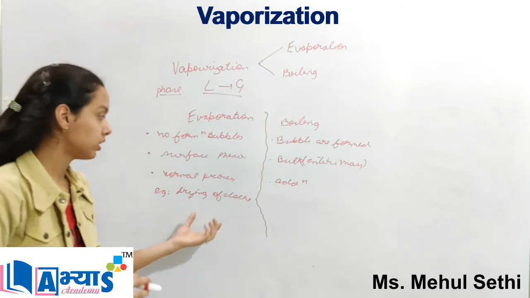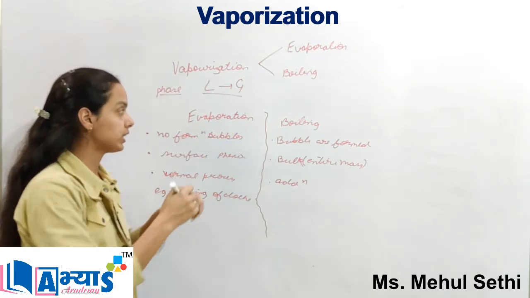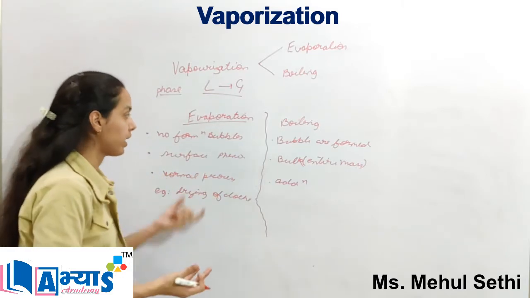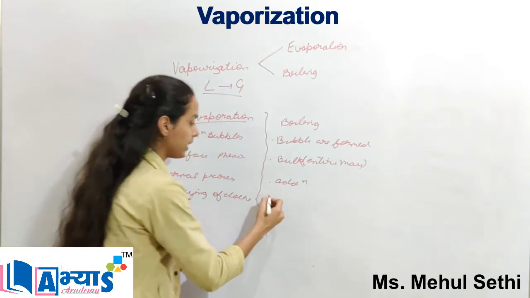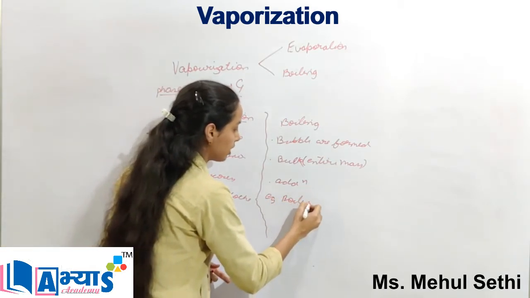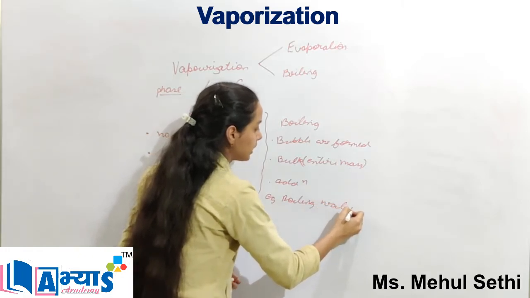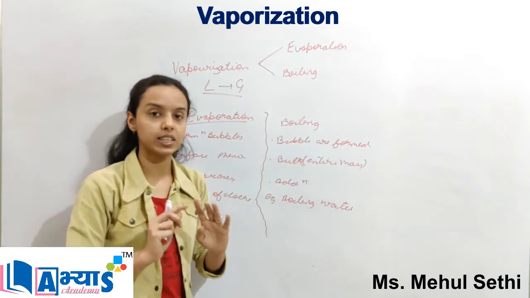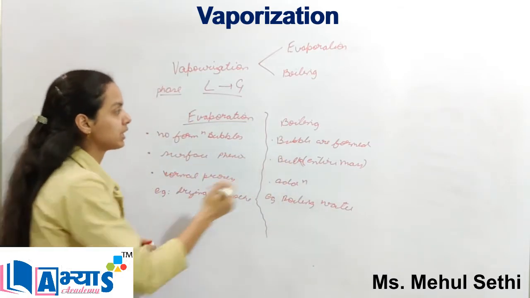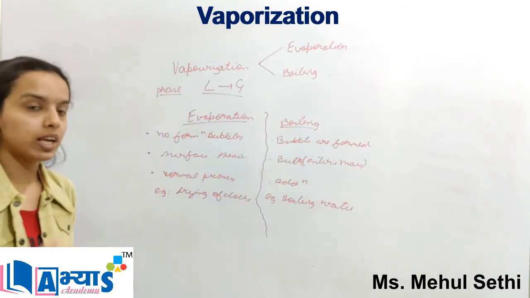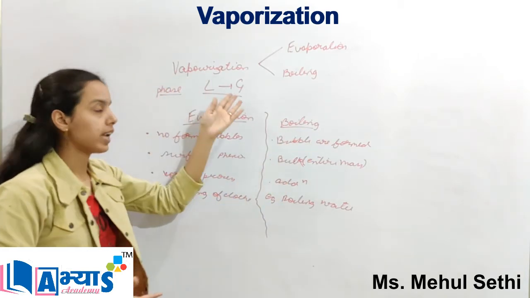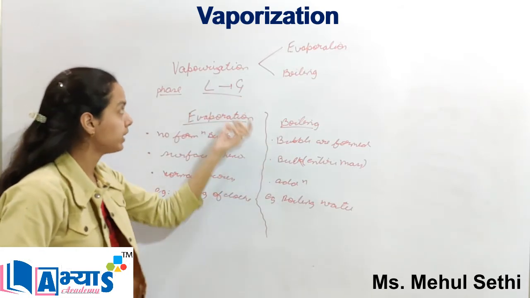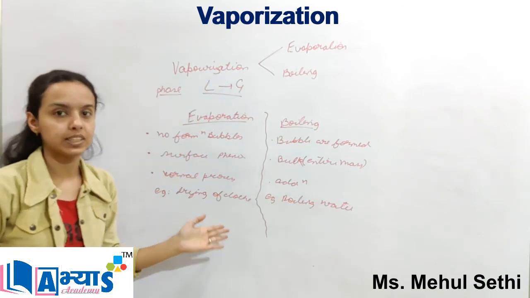The heat that is required during evaporation is the heat they get from the sun. Whereas when we are boiling a liquid, for example water, additional heat is provided from the gas stove, there is formation of bubbles, and the boiling occurs in the entire mass. So this was the difference between boiling and evaporation. Both have the change from liquid to the gaseous state, so both are types of vaporization, but certain properties are different.